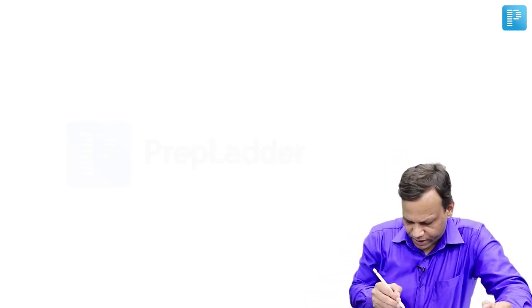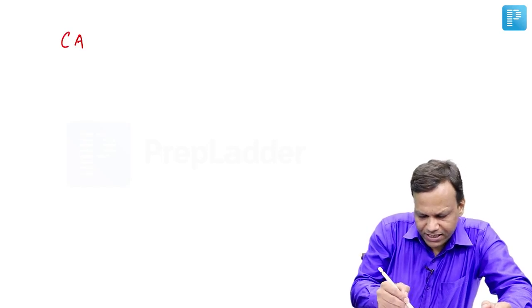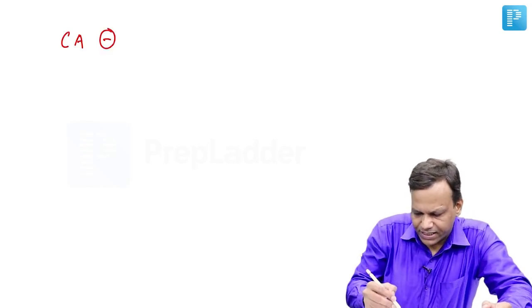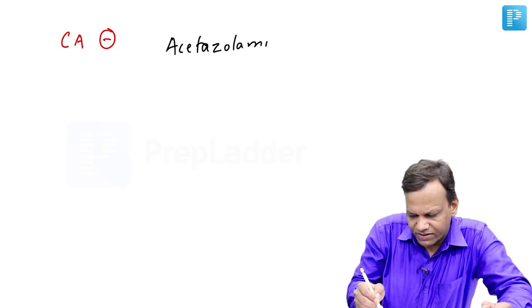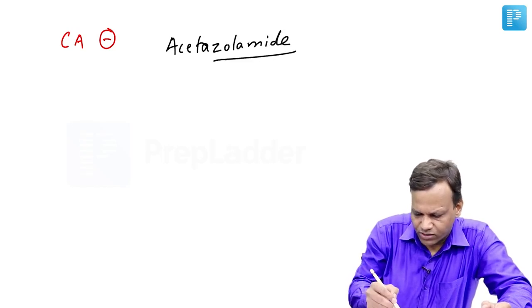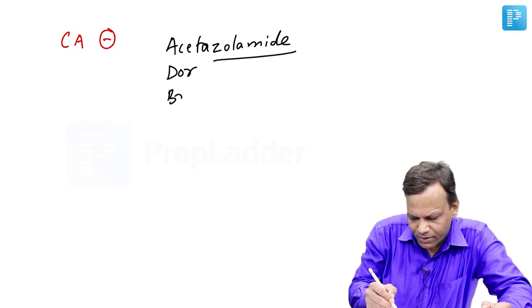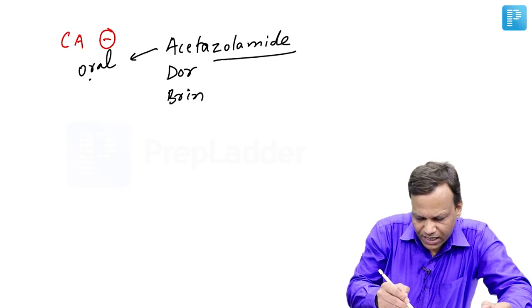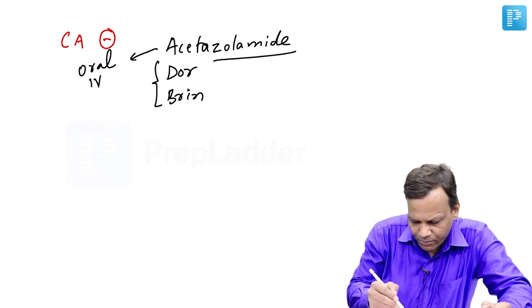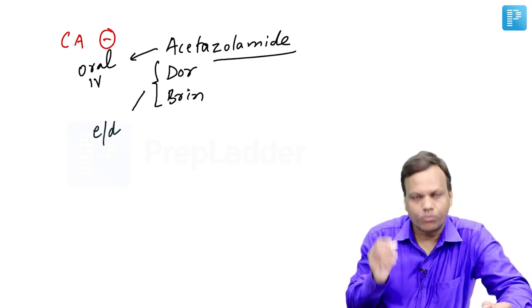Then the second type of diuretics are carbonic anhydrase inhibitors. Examples are acetazolamide or any drug whose name ends with zolamide. We have acetazolamide, dorzolamide, brinzolamide. Acetazolamide can be given orally as well as IV, whereas dorzolamide and brinzolamide are used as eye drops.